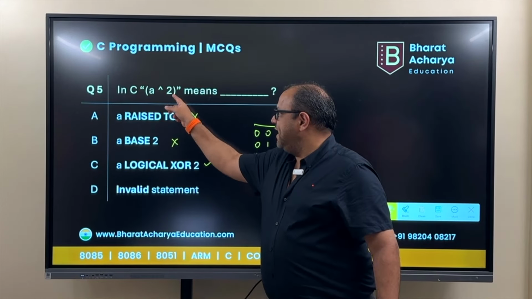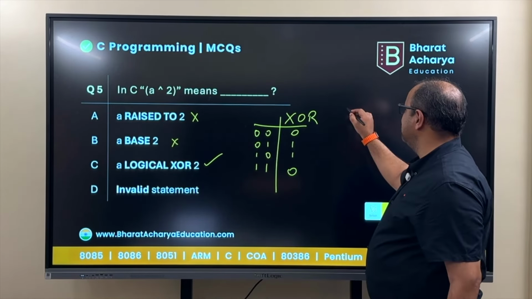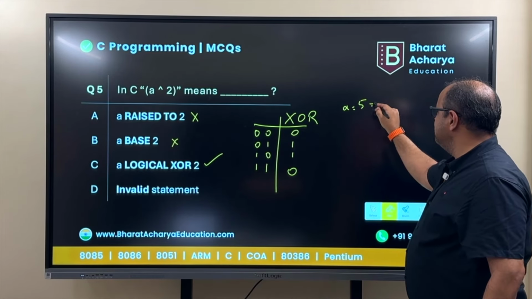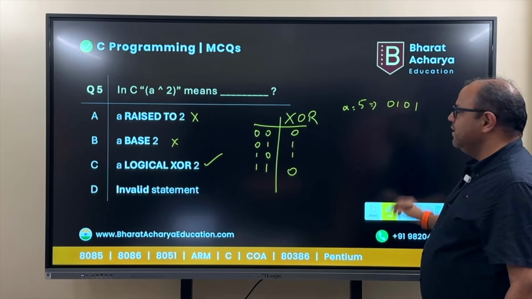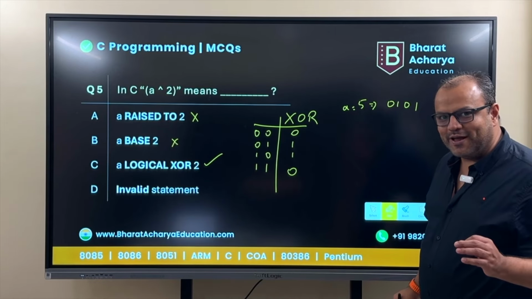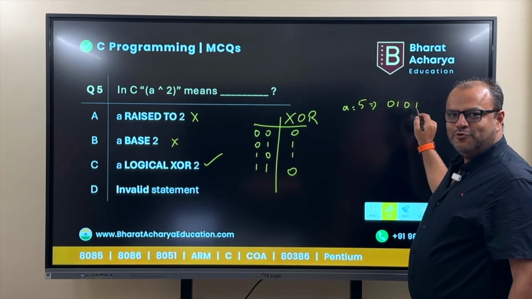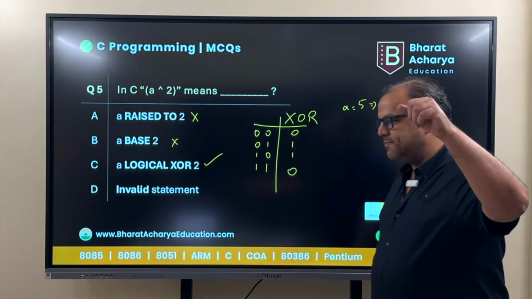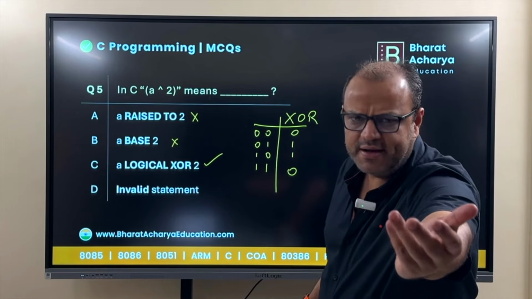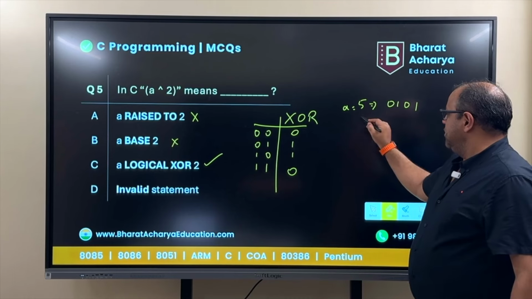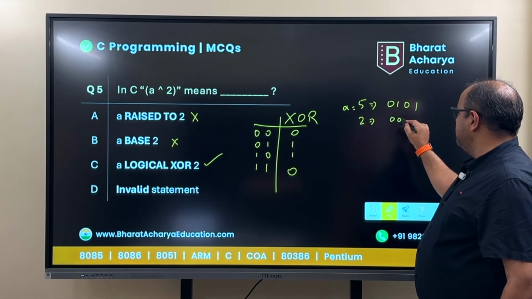So when you write A XOR 2, the value of A, suppose let's say A is, take any value, let's say 5. 5 in binary is 0, 1, 0, 1. No, I don't memorize this. There is a way to calculate it. Please tell me you know that, right? 2 raised to 0, 2 raised to 1, 2 raised to 2, 8, 4, 2, 1. So 4 plus 1. Anyway, you don't know that. Please learn how to convert a number into binary. Right now, just take it from me. So let's say A is 5. 5 is this. 2 is 0, 0, 1, 0.